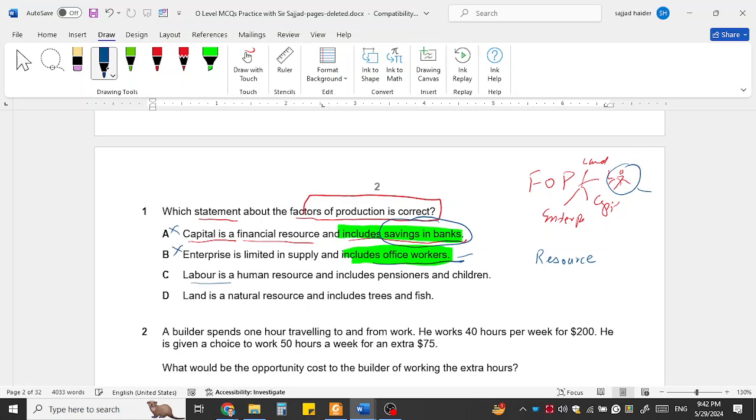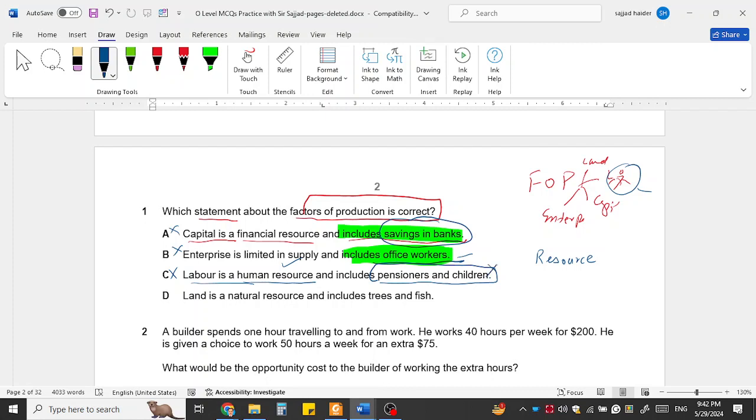Labor is a human resource and includes pensioners and children. No, this is not correct. Pensioners are people who have retired and are not working, but labor means persons currently working and contributing in the production of goods and services.